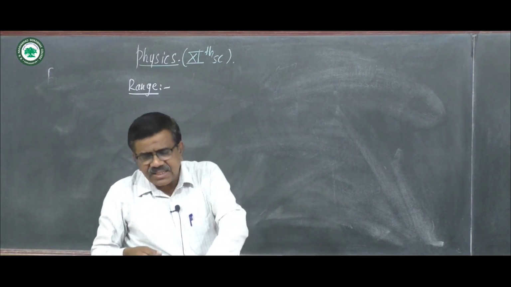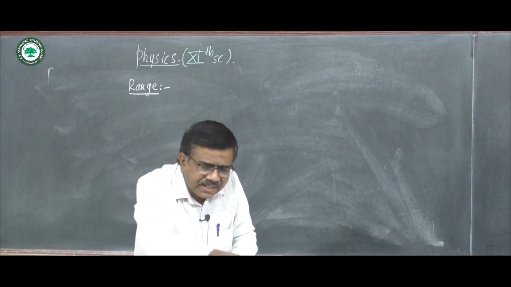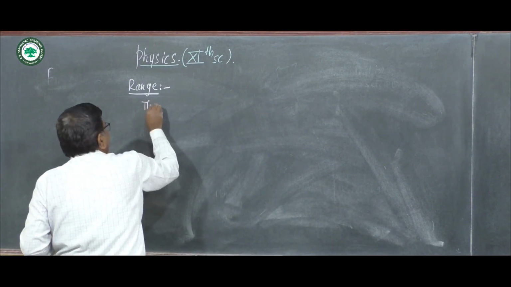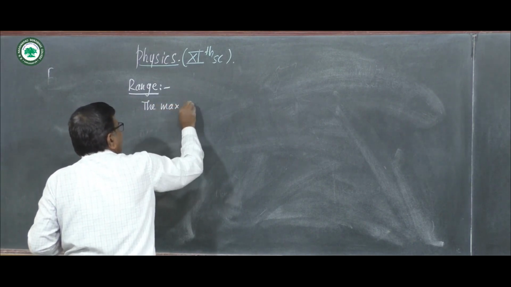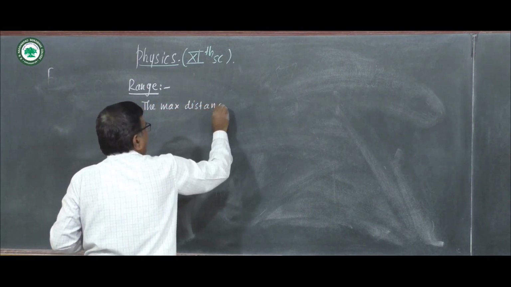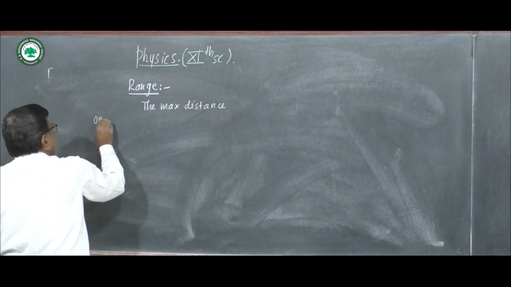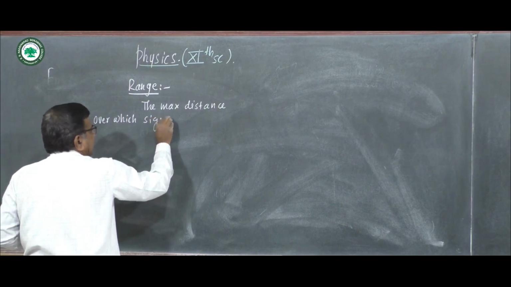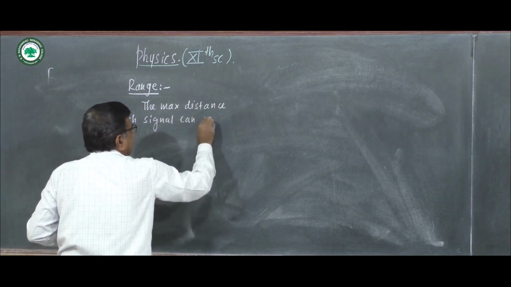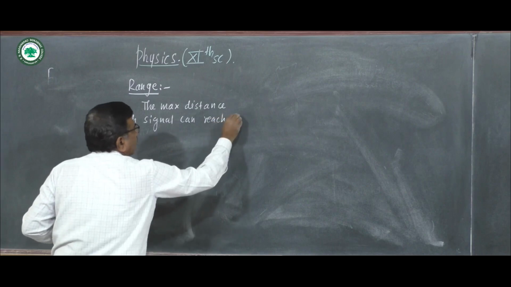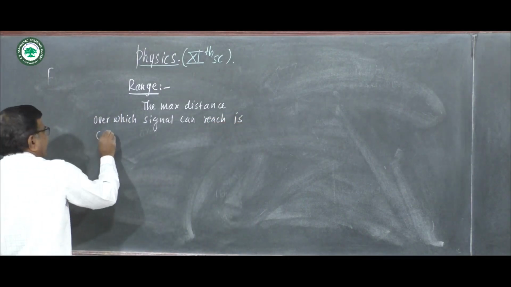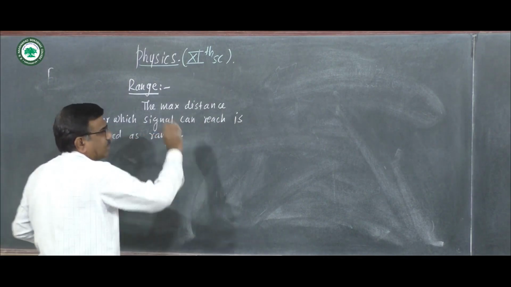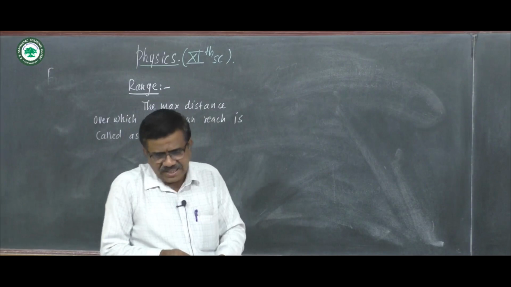The maximum distance over which the signal can reach is called as range. This is the definition of range.